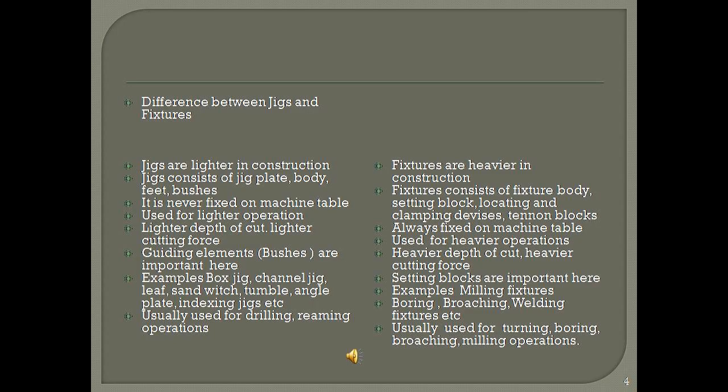Let's see the difference between jigs and fixtures. You can see that jigs are lighter in construction while fixtures are heavier in construction. This is because a jig has to be handled, manipulated, rotated and adjusted with human hand. Hence, if jigs are lighter in weight, it is easy to shift or locate or move jigs on the machine table during operations. Fixtures are always fixed on the machine table.